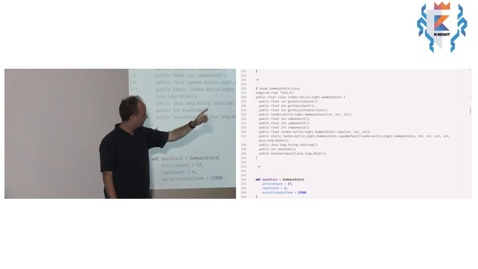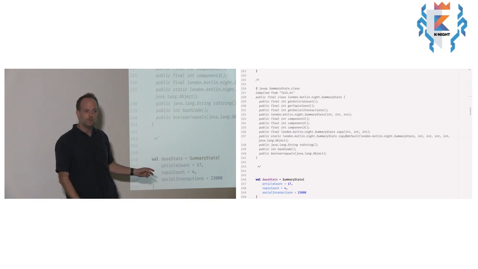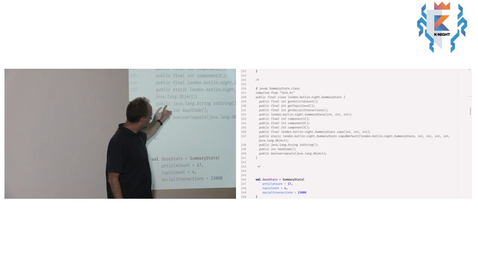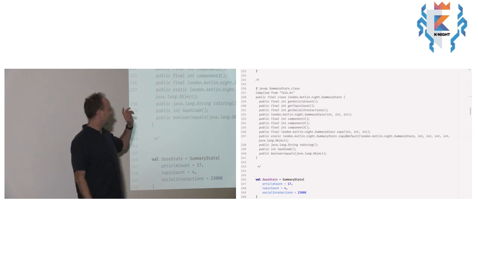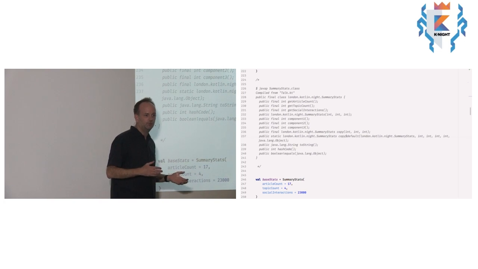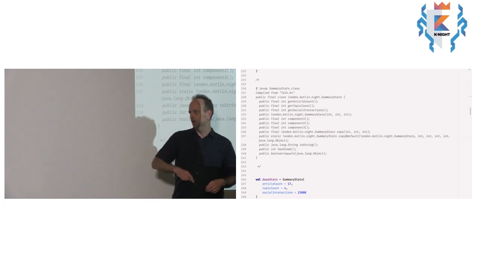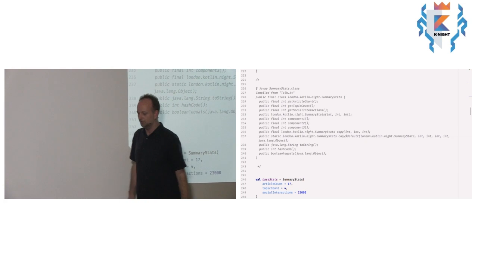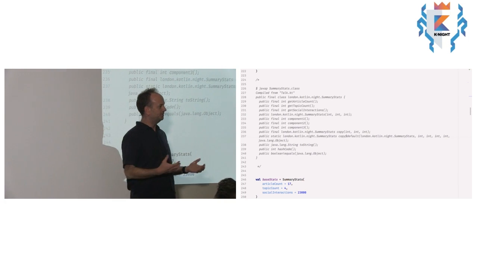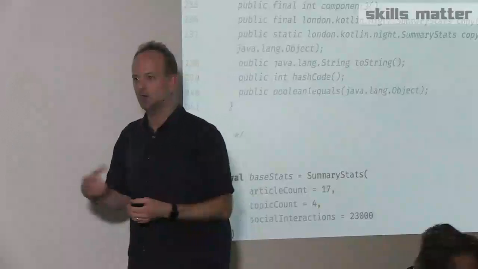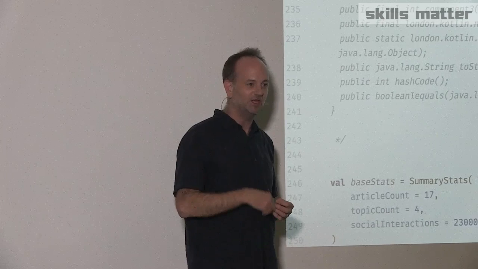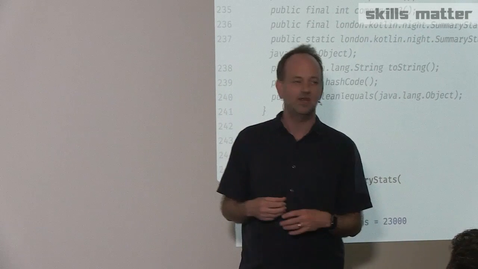It gives me that weird copy default thing, which I've got no idea what it does, but I think it's something to do with default values for the copy. It generates me a toString, a hash code, and an equals. Now, that's all the stuff that what I used to do in Java was create the class, create the 3 member variables, and hit the button that says generate me that big pile of gunk. And it always generates that hash code method, which has prime numbers involved in it. I've never quite understood why, but I've always just accepted that if that's what IntelliJ does, that must be the right thing to do.